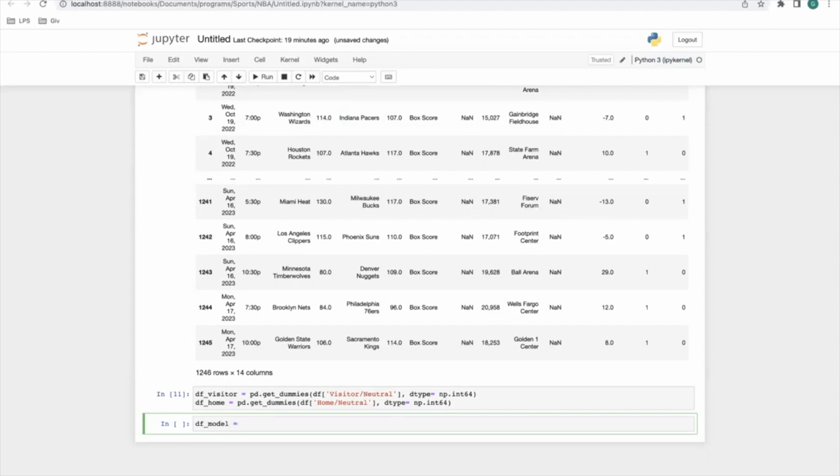So we use df model on df_home sub. And this is where we're going to split up these two values here. We're going to create a sub value here for our model to feed into, and it's just going to take in the visitors values that we actually created from here.